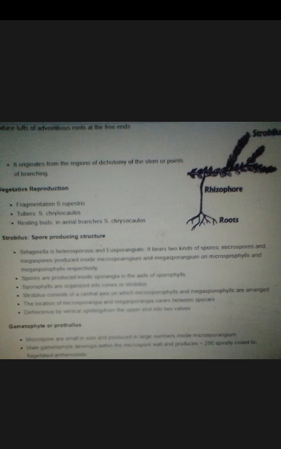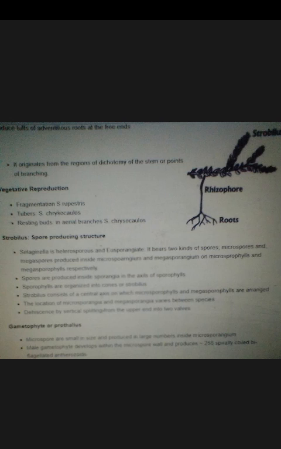Tuber is found in Selaginella chrysocaulos, and resting buds are also in the same species. Now sexual reproduction is carried out with the help of spores, and we have already discussed that Selaginella is heterosporous, meaning it has two different kinds of spores.